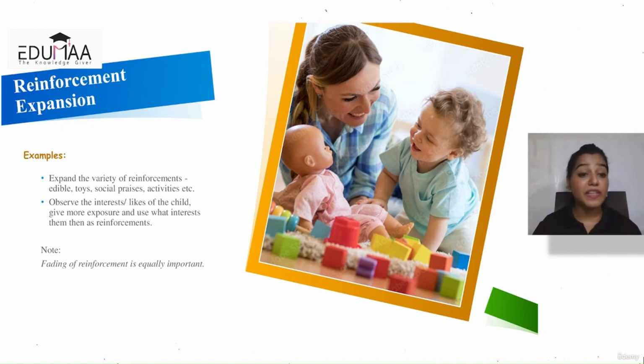So fading is very important, and it's important to understand that our child has to be given a specific reinforcement for a specific duration of time. Excess of anything is not going to be useful for us. So how long the reinforcement is being given, what kind of reinforcement is being given, and how we fade it, all those things are very important when we are using this at home for teaching our child to learn. Okay.